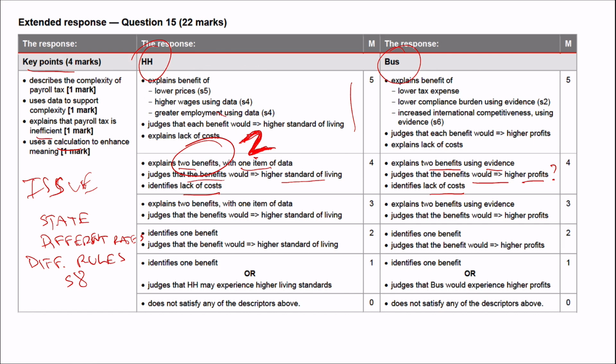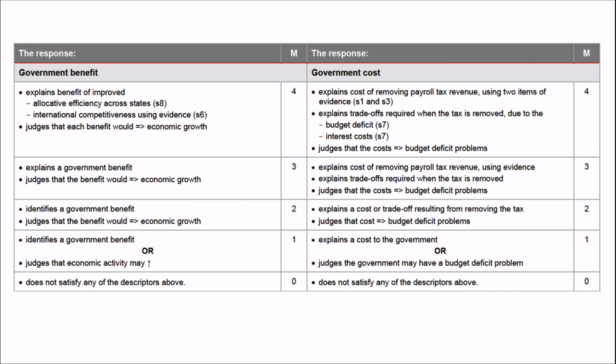The top version here actually explains the benefit of 1, 2, and 3. Okay, 1, 2, and 3. And if you go back through the video, you can find those in the stimulus material. Okay, but costs and benefits. We've done the issue, costs and benefits. Government benefits and government costs. This is where there is some discussion around costs and benefits for government.